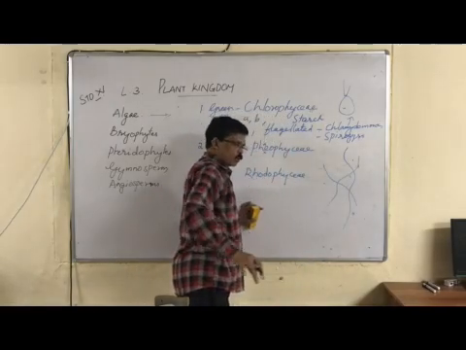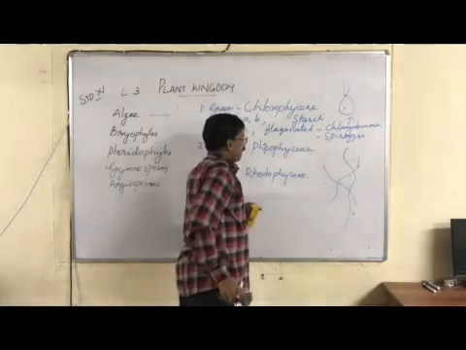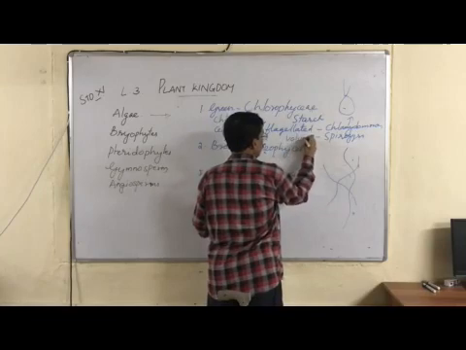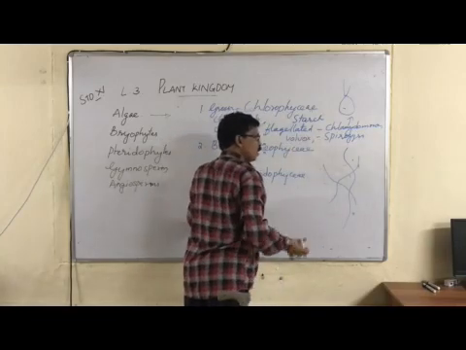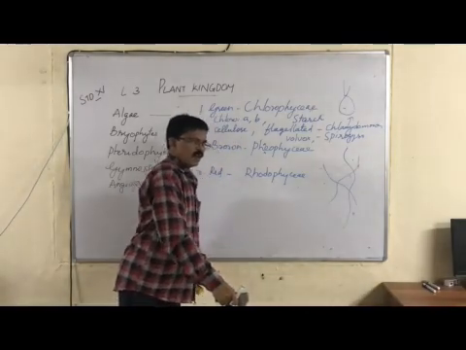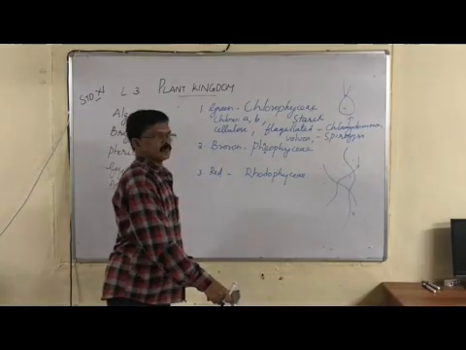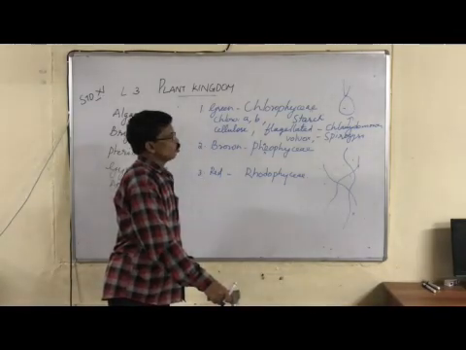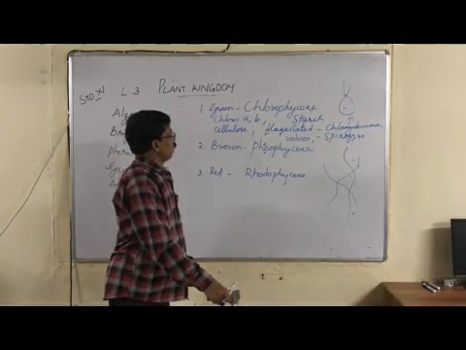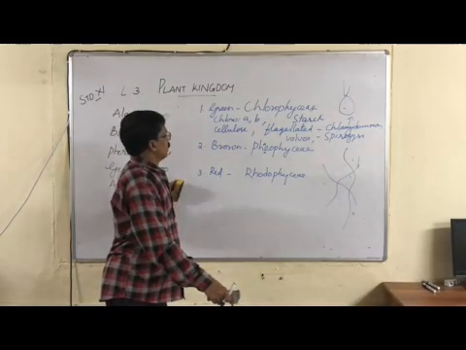So there are different forms of green algae. Another one, colonial green algae, that we can say Volvox. Such different habits we can see in green algae. So green algae may be unicellular like Chlamydomonas, ribbon-shaped or filamentous like Spirogyra, then colonial green algae, Volvox. These are the major features of green algae.